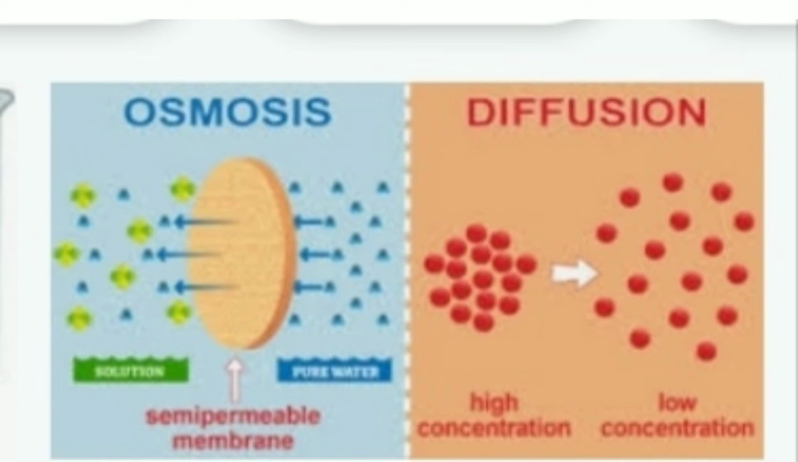And that is the difference between the osmosis and the diffusion. In diffusion, the solute particle moves from their higher concentration to their lower concentration. In the osmosis, it is the solvent which moves from a place of lower concentration of the solute to the higher concentration of the solute across a semi-permeable membrane.